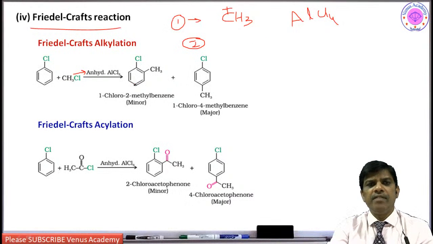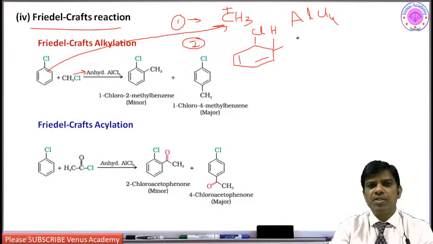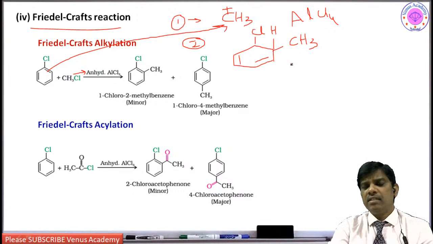The second step is generation of the intermediate, where the transition state is going to be like this. Let me write at the ortho position. The ring attacks the methyl group to give chloride here, and here one hydrogen will be there, and it is attached to the methyl group. So this is the intermediate, where if I want to write the resonance structures, what is going to happen?